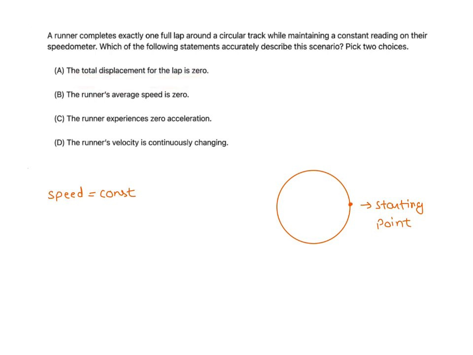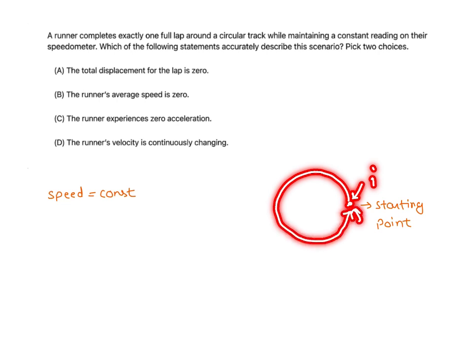I think this is correct because if that runner starts from this point, the initial point, and after one complete rotation, it reaches exactly that point. So initial point and final point are the same, and displacement is the shortest distance between initial point and final point.